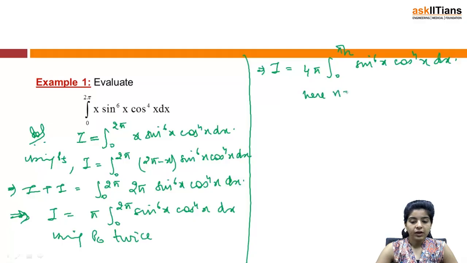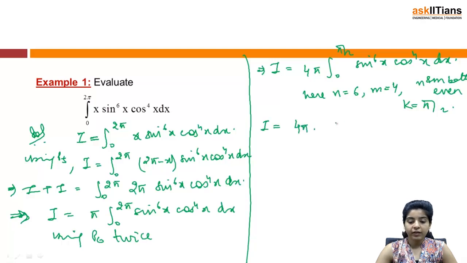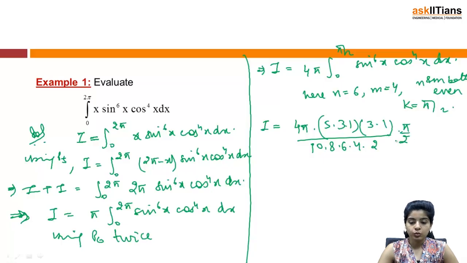Here you can see now n is 6, m is 4, n and m both are even, right, and therefore our K would be pi by 2, and therefore I is equal to 4 pi will remain as it is, then I will have n minus 1. So I have 5, 3, 1, by the Wallis theorem. And here m is 4, so I will have m minus 1, m minus 3, that means 3, 1, divided by m plus n, that is 10, then I will have 8, 6, 4, 2 into pi by 2.